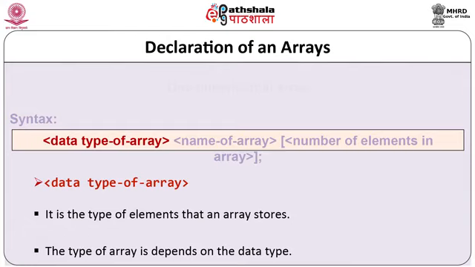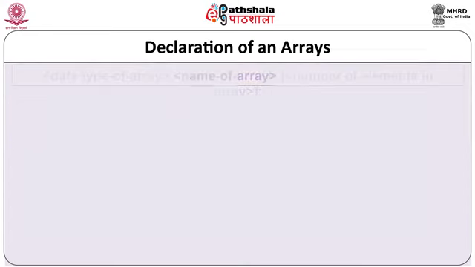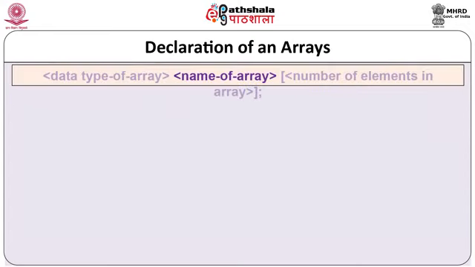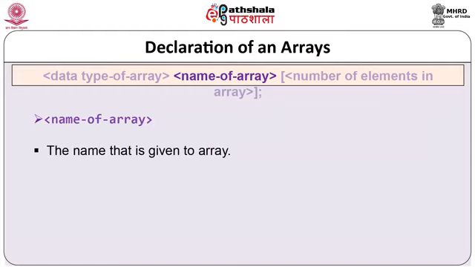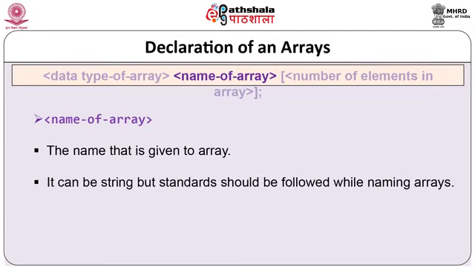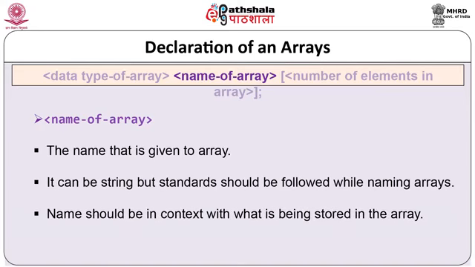Besides these native types, if the type of element in the array is structure objects, then the type of array becomes structure. Name of array: this is the name given to the array. It can be any string, but it is usually suggested that some standards should be followed while naming the array. At least the name should be in context with what is being stored in the array.